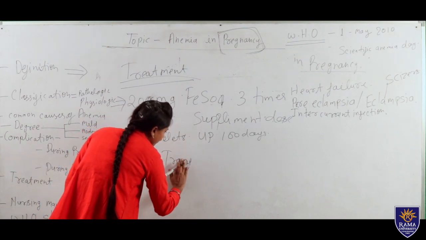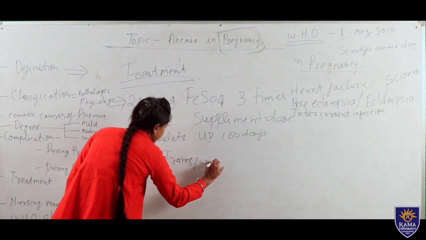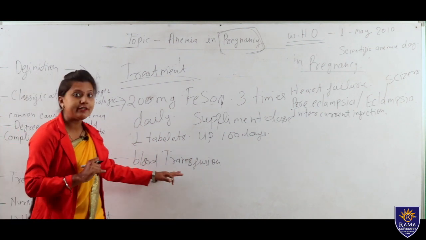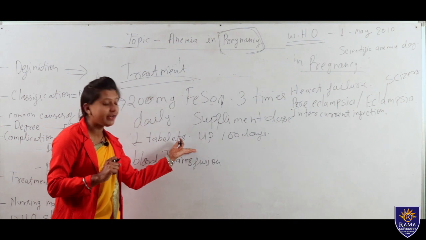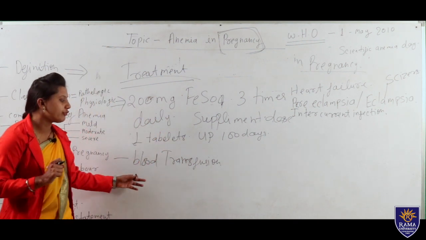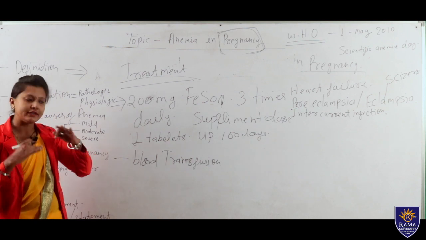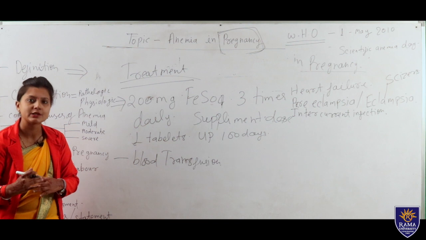Blood transfusion. We can give a blood transfusion only if the anemia is not treatable with treatment, any other supplementation, or food. Then we will go for blood transfusion, or we can go for any other treatment like bone marrow transplantation or stem cell transplantation.